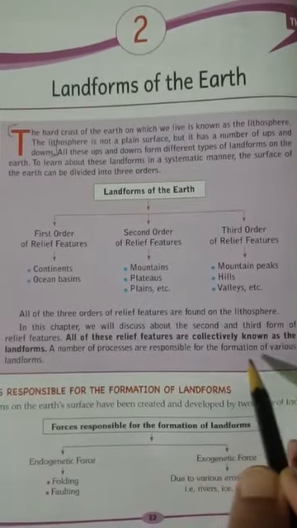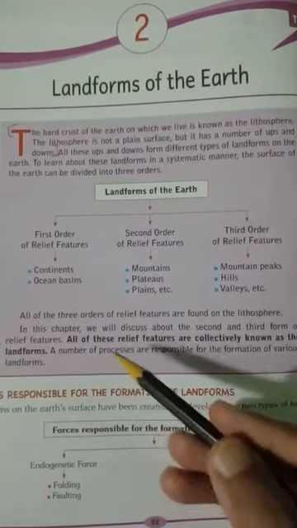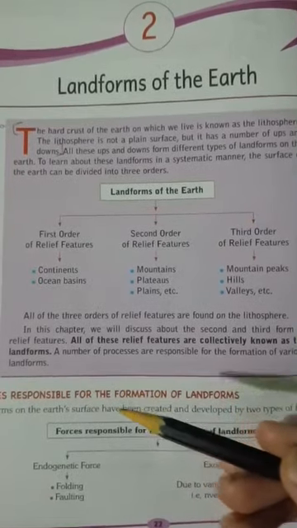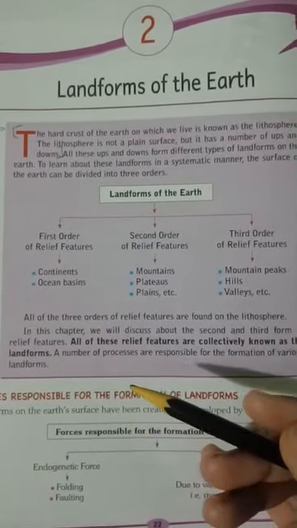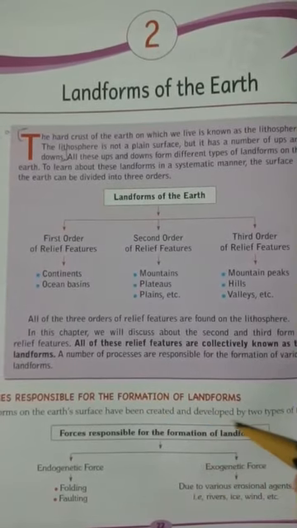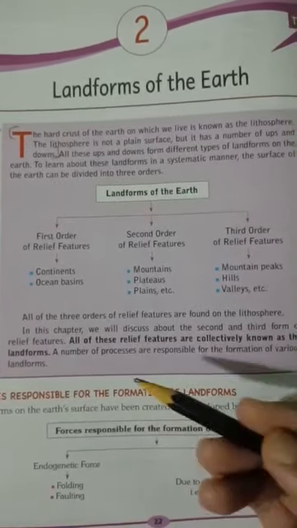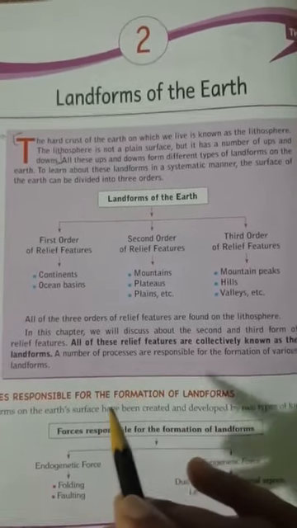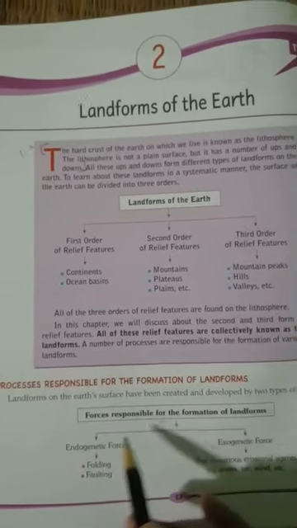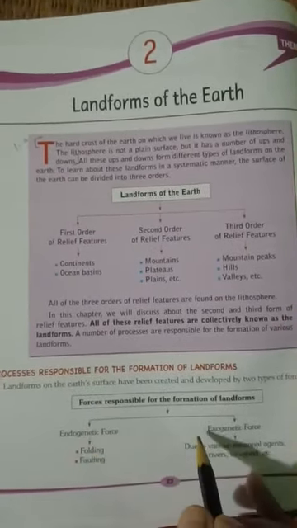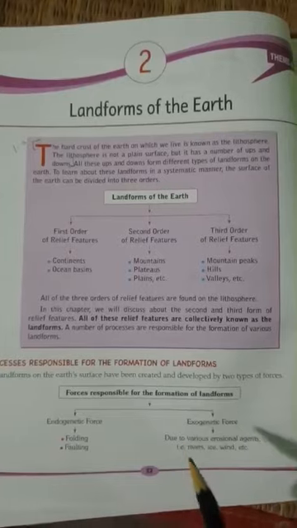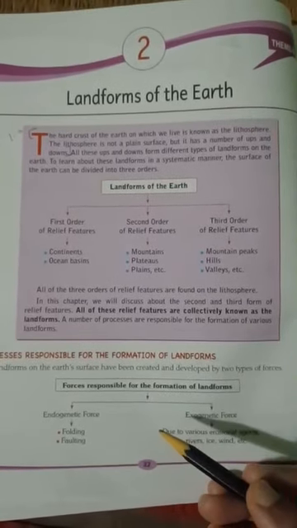A number of processes are responsible for the formation of various landforms. These landforms have been formed because of various processes or forces that come from within the earth, as well as those that originate outside the earth. We will study those processes in detail. These are the processes which helped in the formation of the landforms that we see today. There are two forces: one is endogenetic force, another is exogenetic force. These two forces are responsible for the formation of any kind of landforms on the earth.